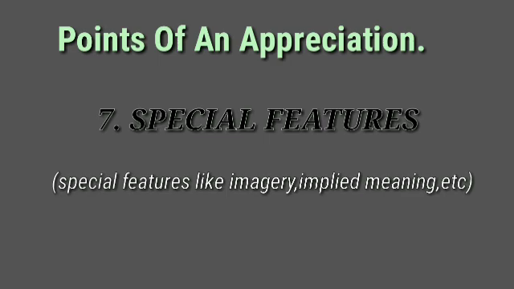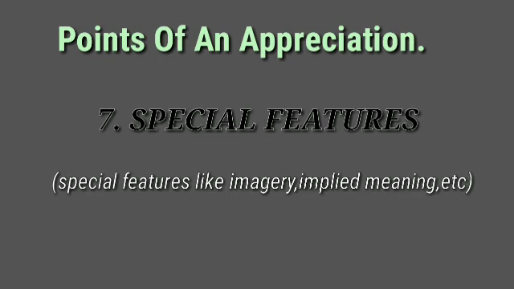The next point is the special feature. Again, special feature of the poem is just like an image in the poem. You have to explain how the beautiful description of the nature or of whatever theme the poet wants to convey to the readers, that you have to write in a very short way.